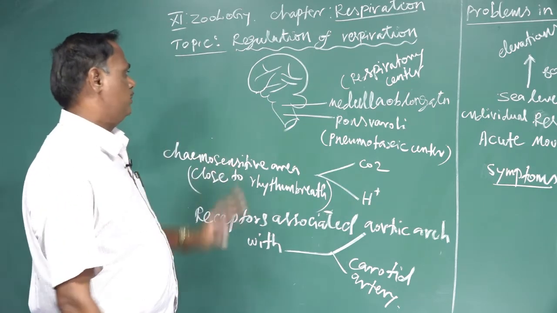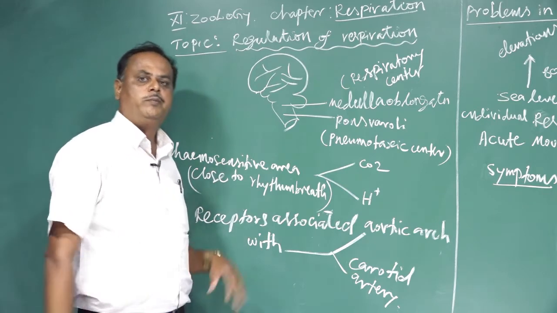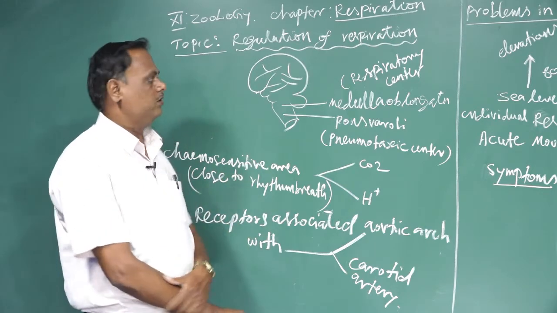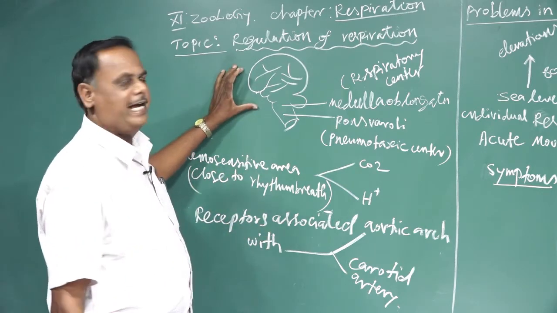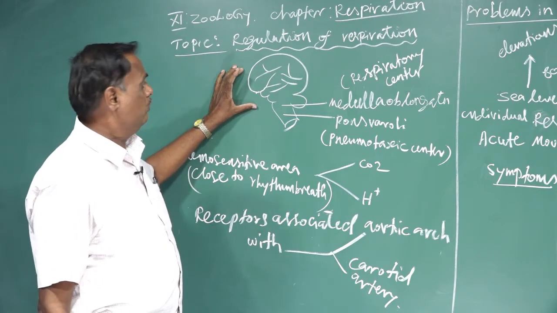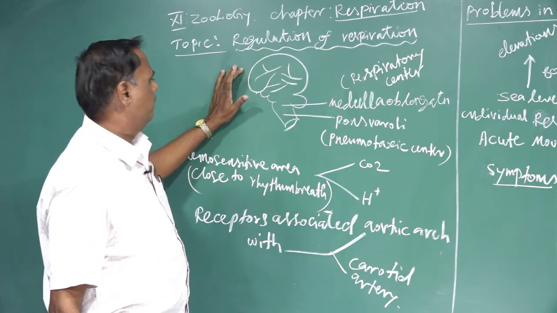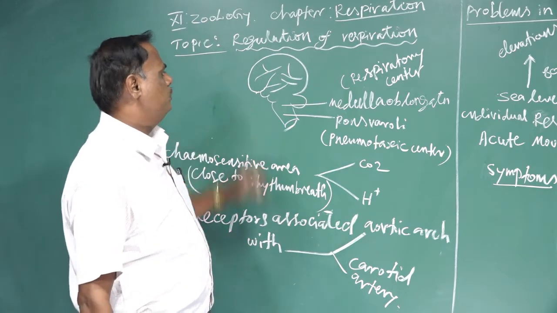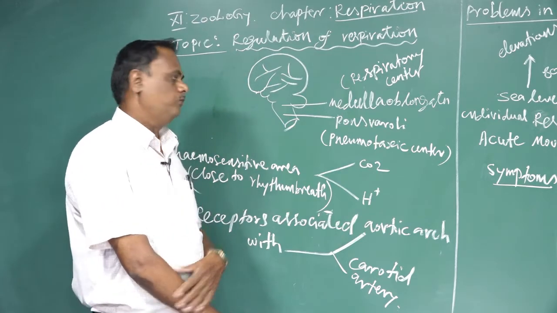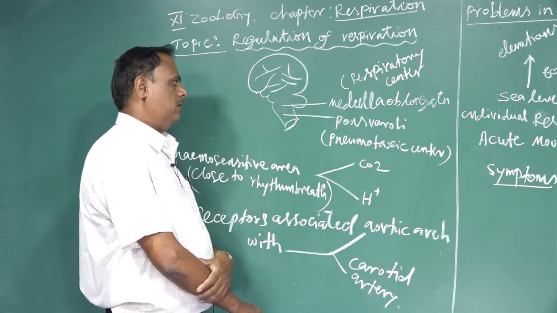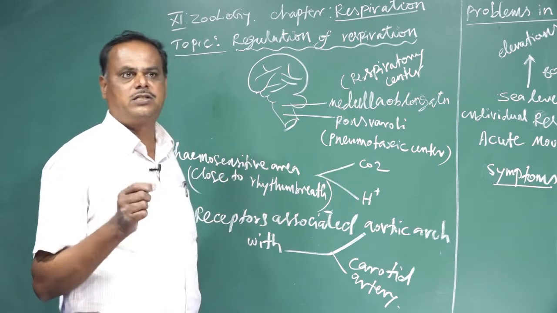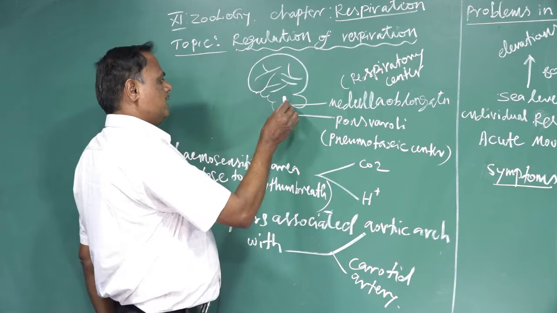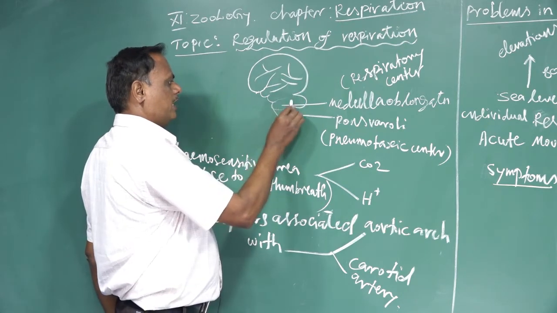The regulation of respiration. The human brain consists of a specialized structure present in the hind part of the brain. The human brain consists of the forebrain, midbrain, and also the hindbrain. The respiration completely takes place by a part of the hindbrain. The hindbrain is a specialized structure. The part of the hindbrain that is called the medulla oblongata.